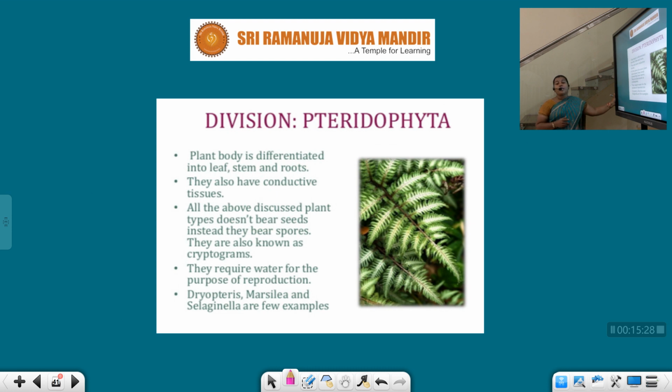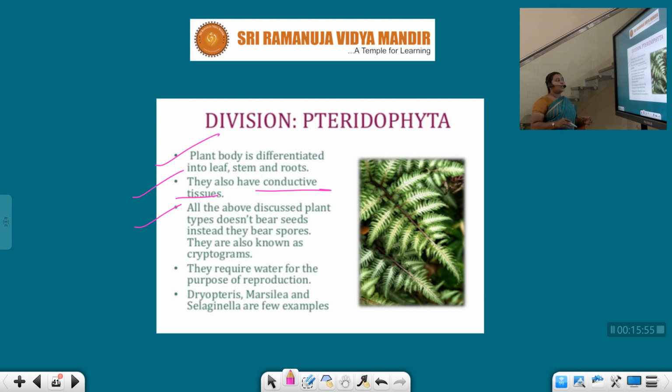Division Pteridophyta, let us discuss. The plant body is differentiated into leaf, stem and root. The first point is common to both bryophytes and pteridophytes, but here the change comes: pteridophytes have conductive tissue. All the above discussed plant types do not bear seeds.